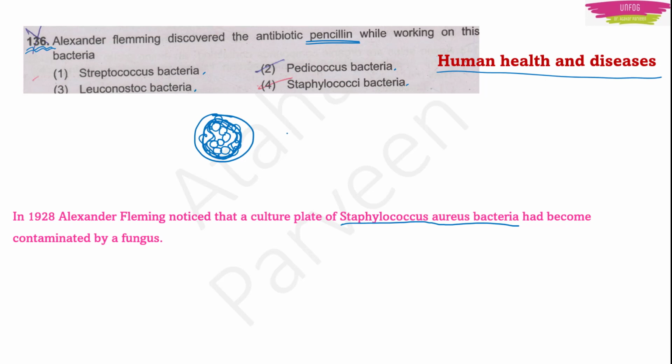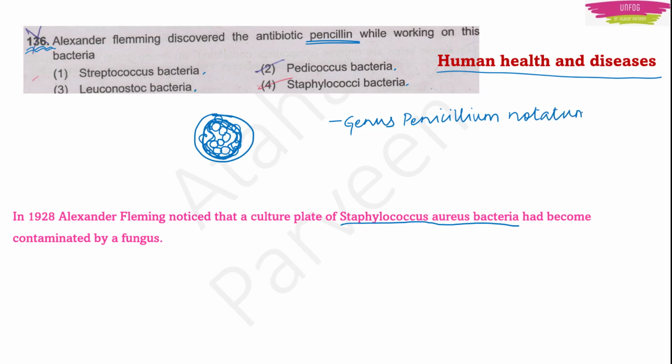Now he got very curious how this was happening. So he studied this fungus. After studying this fungus, he found out that it belonged to a genus of fungus named Penicillium. The full name is Penicillium notatum.